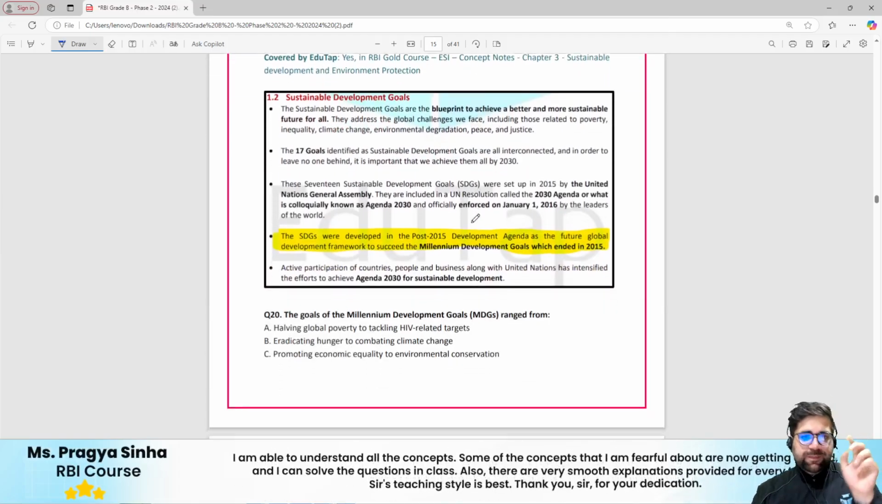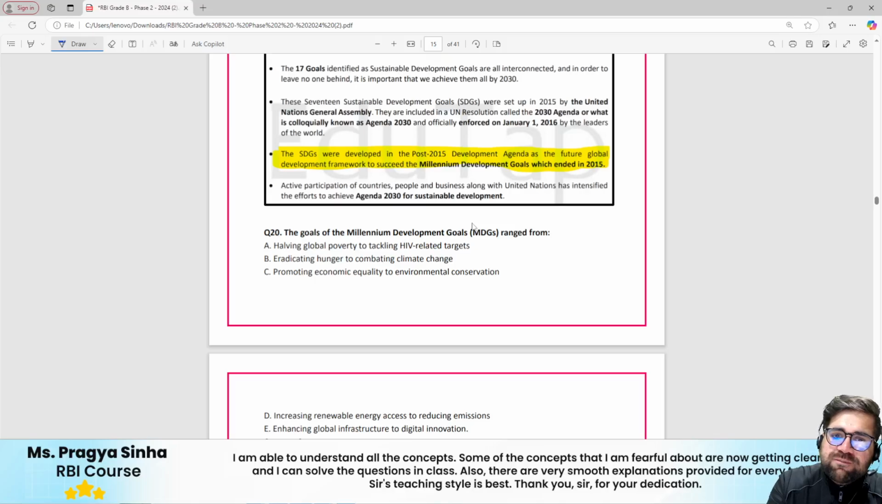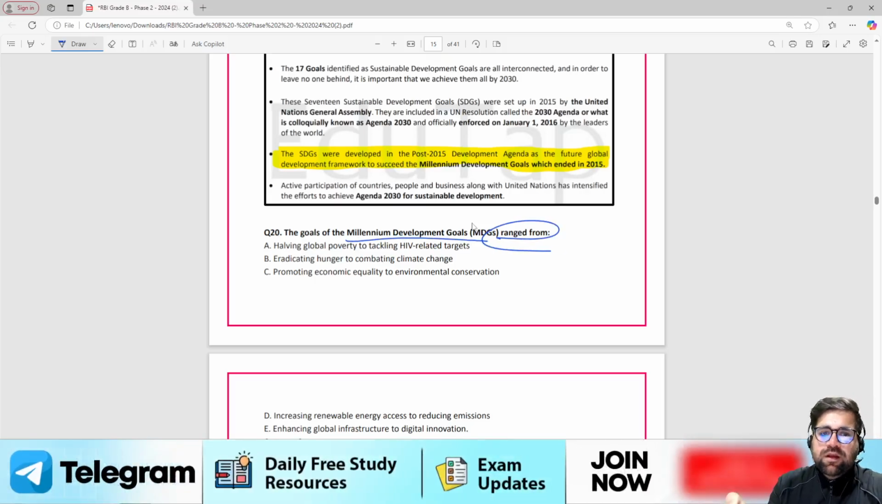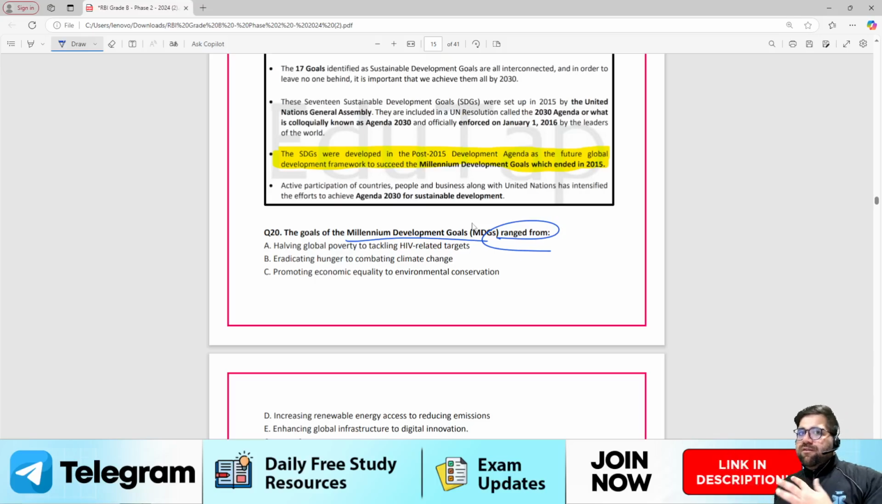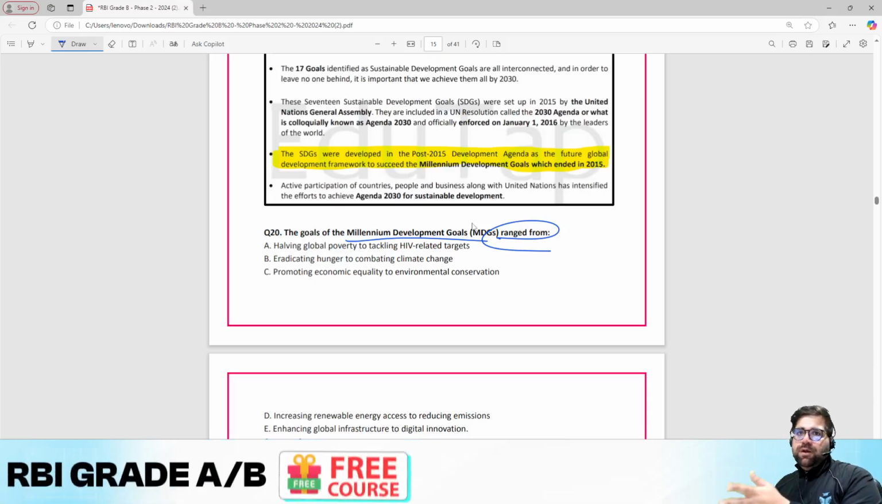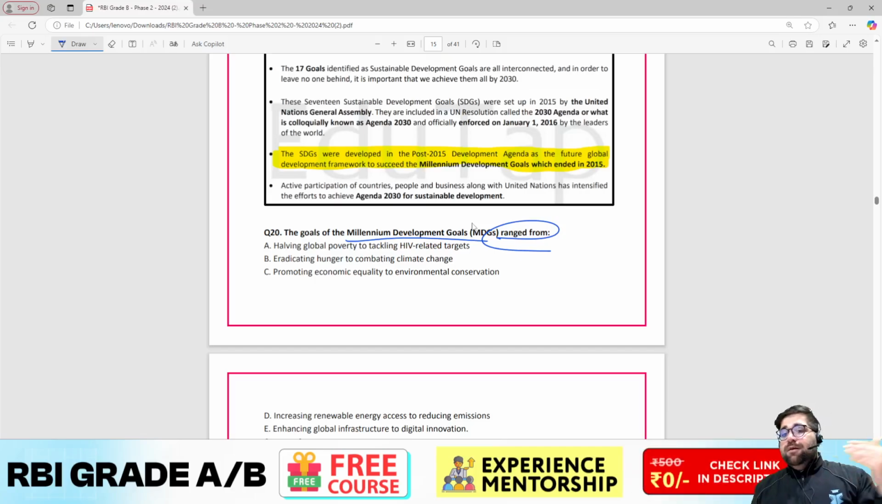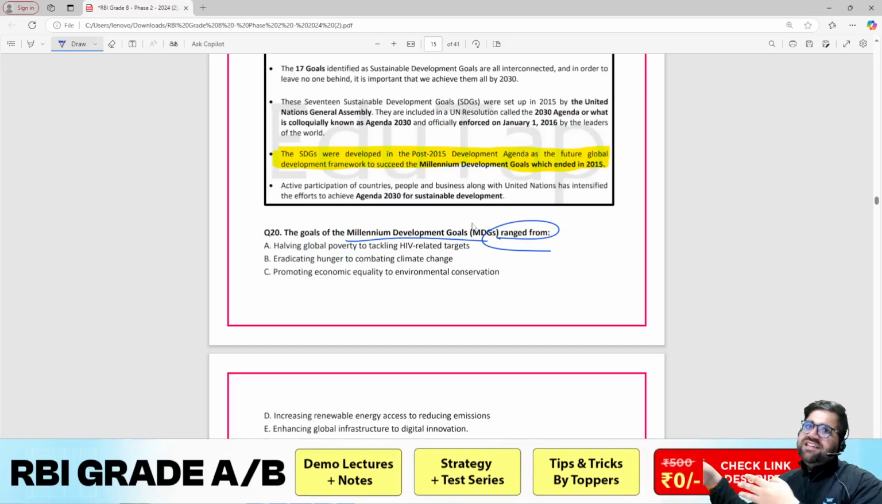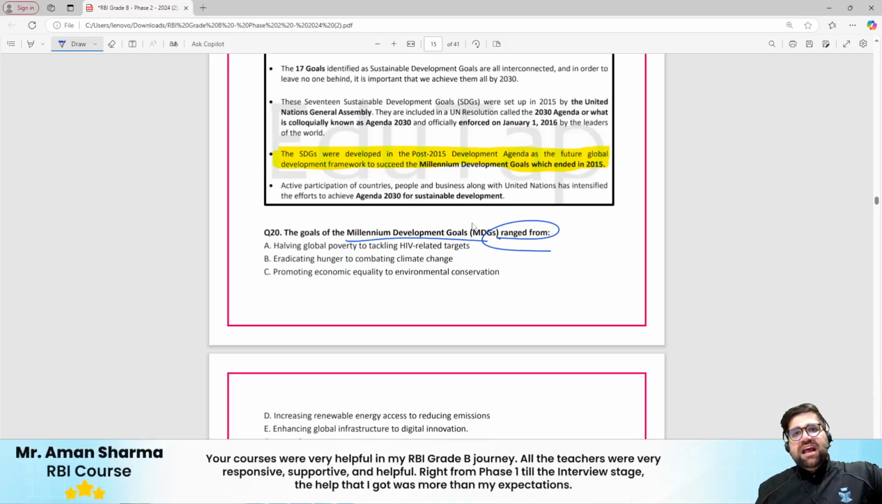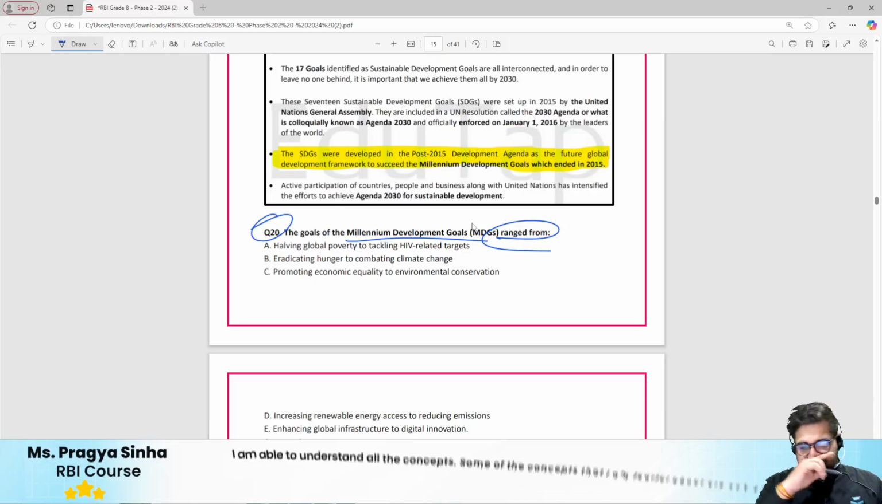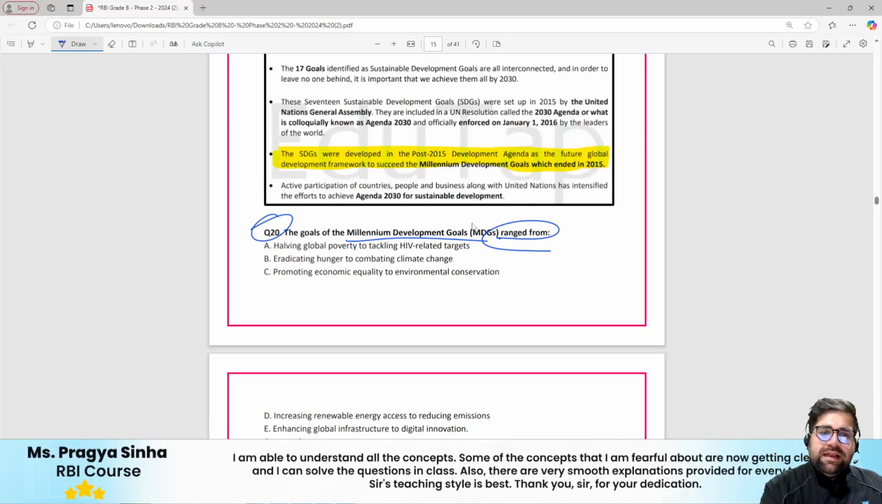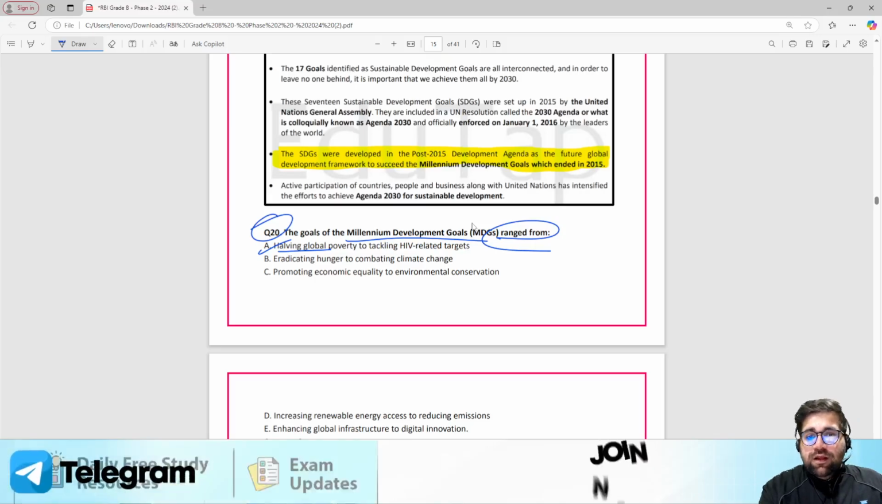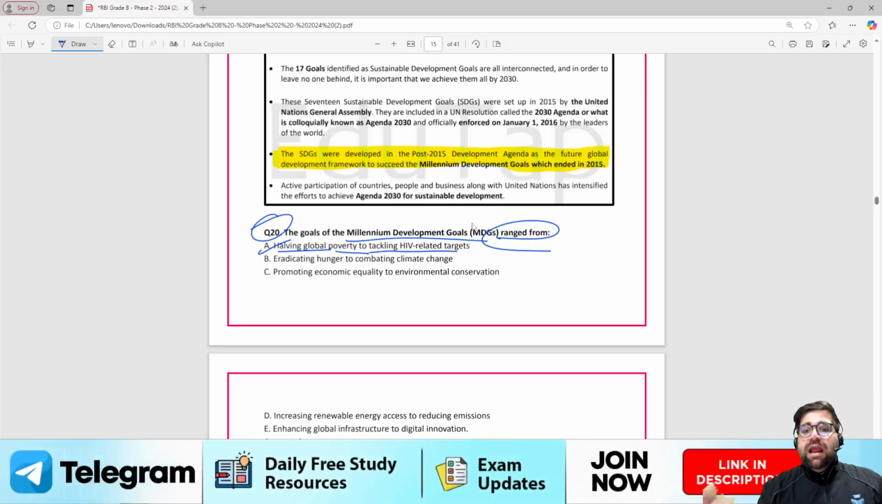Next question from this particular set, which is the last one. The goals of Millennium Development Goals range from what? Now, frankly speaking, I know SDGs, because we have covered SDGs in ESI, but we have not covered MDGs. We just know that MDGs were there and then your SDGs came. But what MDGs were and how many targets and how many indicators they have, I think we don't remember right now. So I would have skipped this particular question too, but if you want to attempt, you can attempt. The correct answer will be halving the global poverty to tackle HIV related targets.